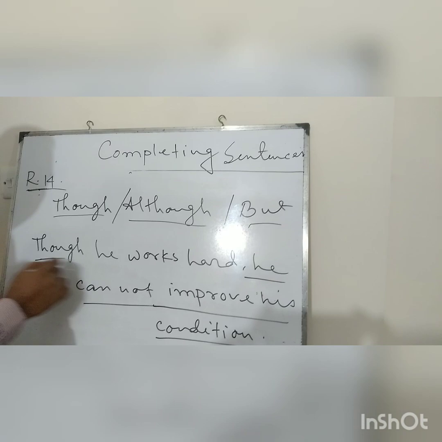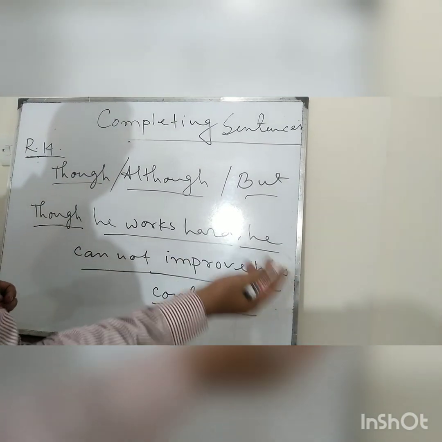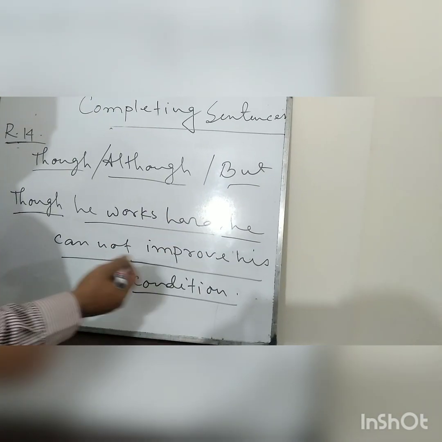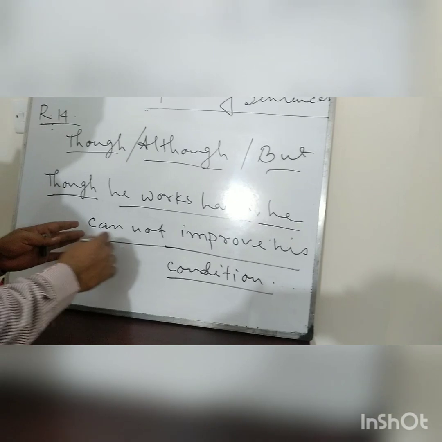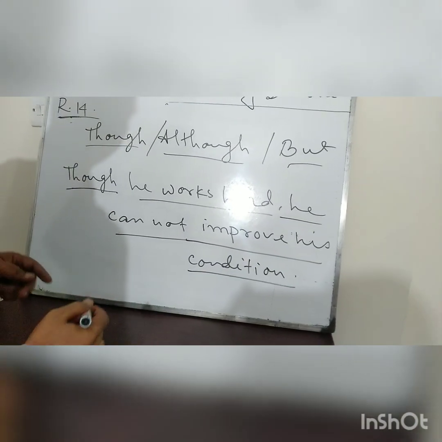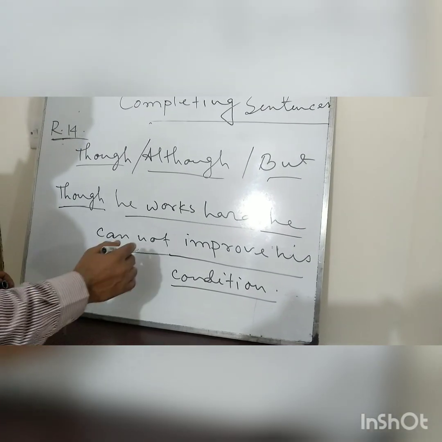Now just see, though he works hard, we have written an opposite idea sentence, such as he cannot improve his condition. Though he works hard, he cannot improve his condition.